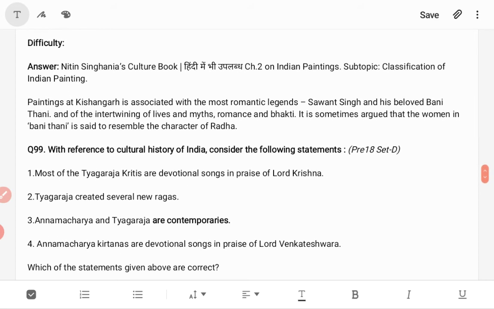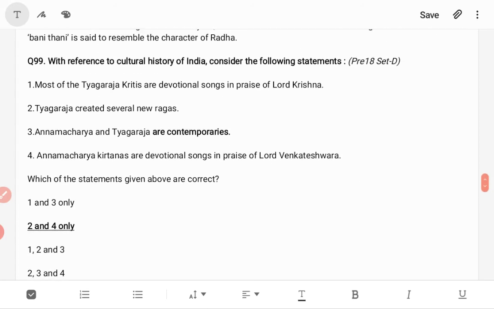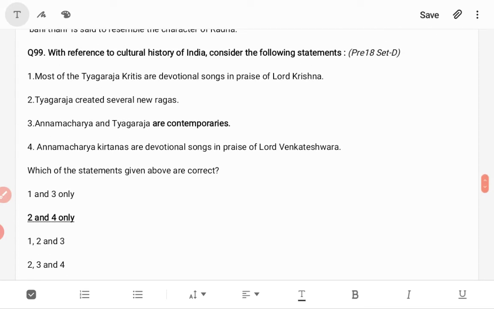Now, with reference to the cultural history of India, consider the following statements. Most of the Tyagaraja Kritis are devotional songs in praise of Lord Krishna. Tyagaraja created several new ragas. Annamacharya and Tyagaraja are contemporaries. Annamacharya Kirtanas are devotional songs in praise of Lord Venkateshwara. Which of the given statements are correct? So the answer is 2 and 4.